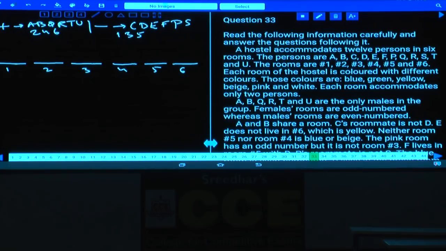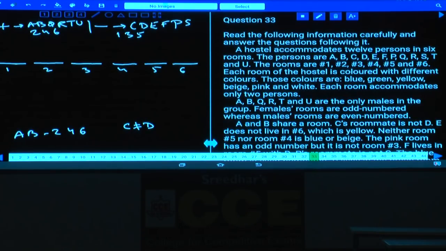A and B share a room. As A and B share a room, this can be either the 2nd room, 4th room or the 6th room, because A and B are males and males are in the even numbered rooms. Next, C's roommate is not D, so C and D are in 2 different rooms.